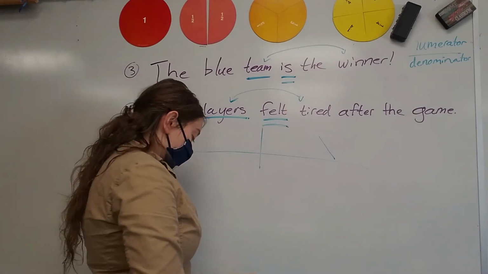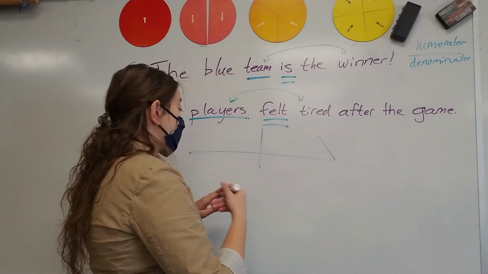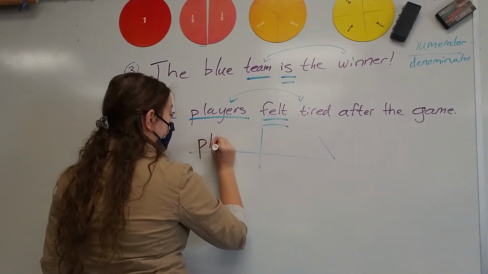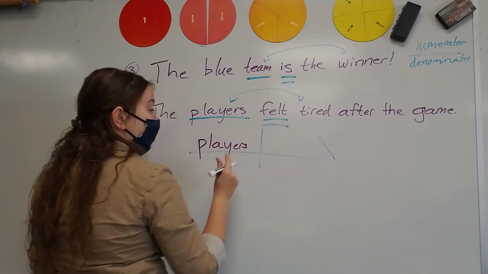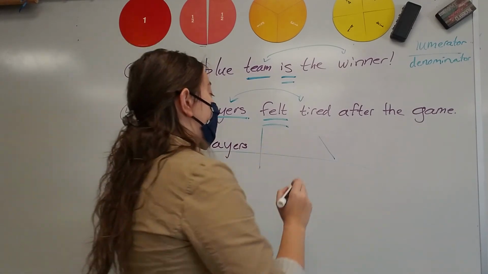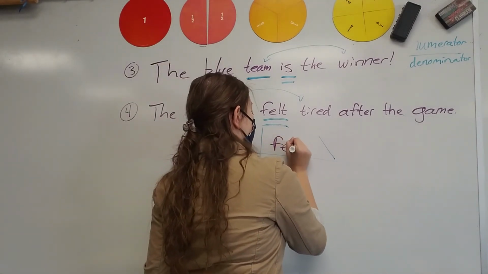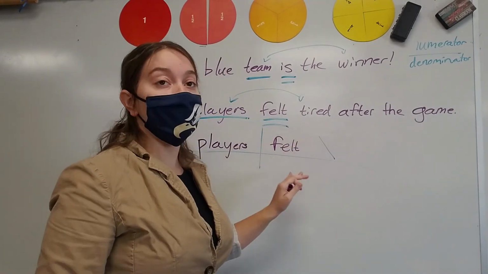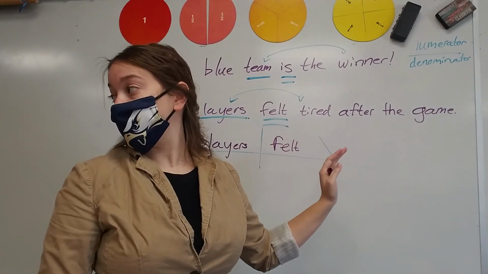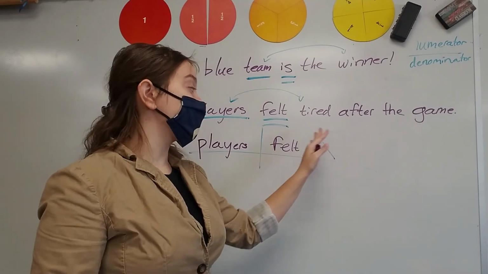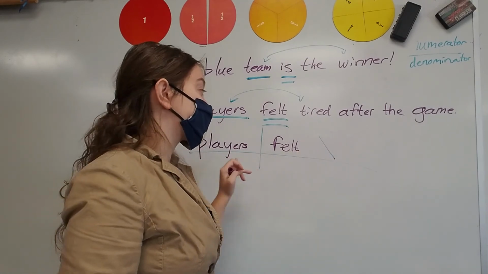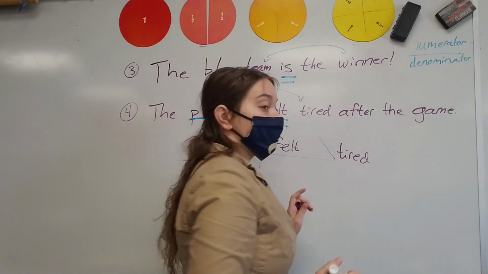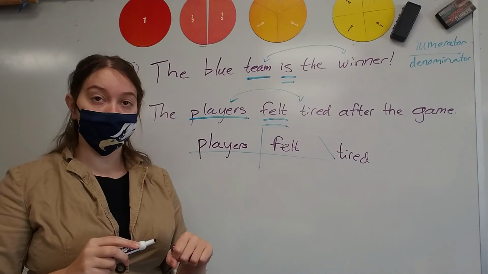Just like normal, my subject goes all the way over here, and my subject we said was players. And then I put my verb, which we said was felt. Then, this is where I'm putting what my linking verb, everyone look, connected players to. They felt tired. Does that make sense?